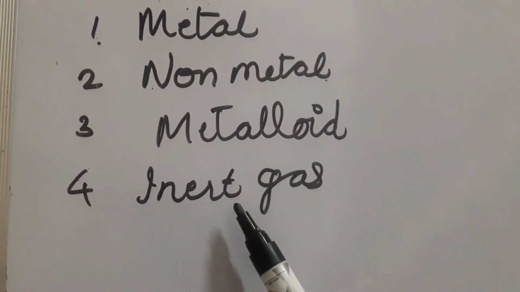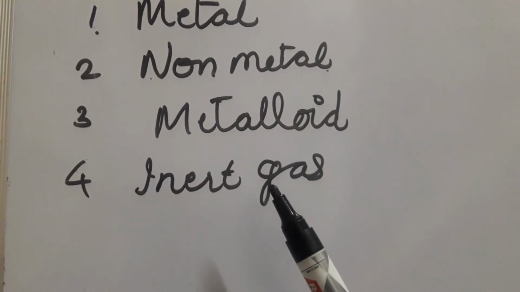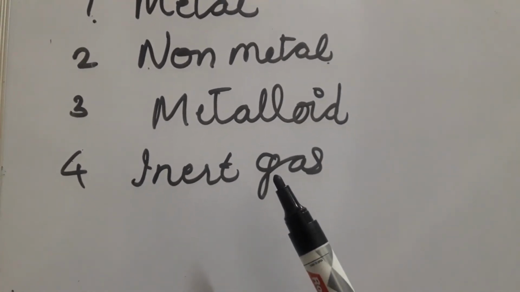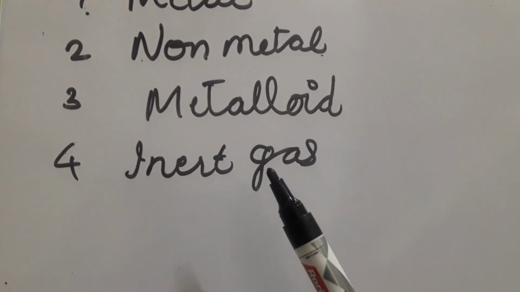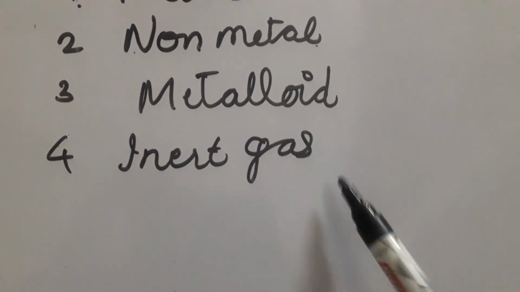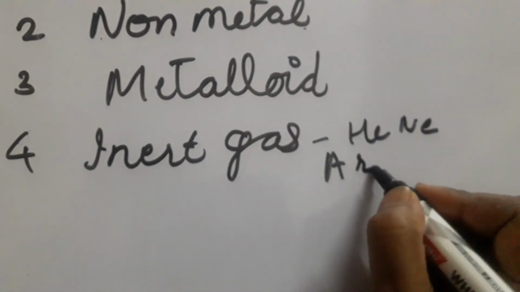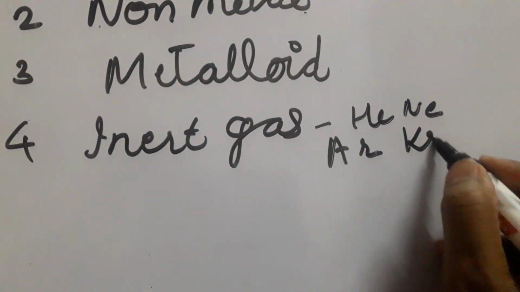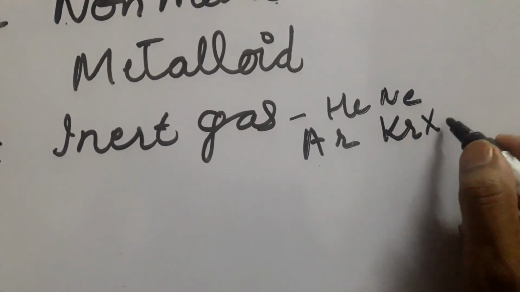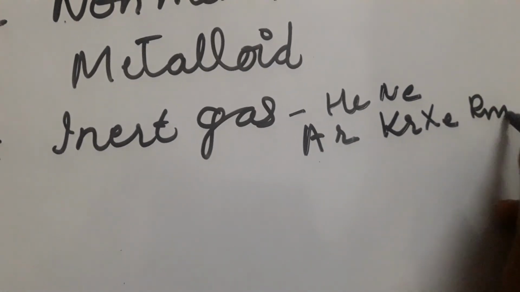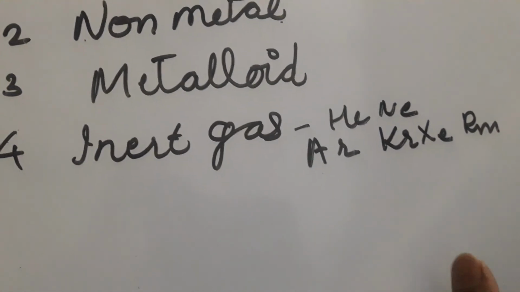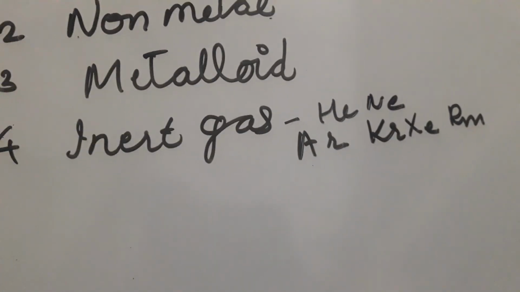Inert gas. These gases are known as ideal gases. Ideal gas means they do not react. They have their own properties like other gases, but they are ideal gases. They do not involve themselves with any other, like helium, neon, argon, krypton, xenon, radon. They all are the inert gases or ideal gases, we can say.